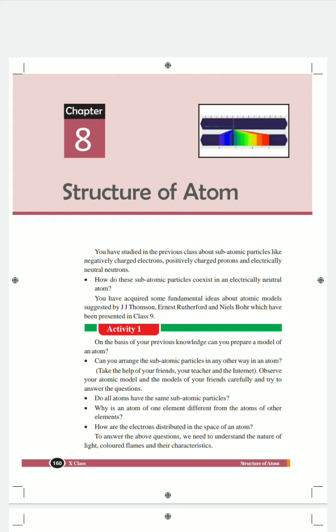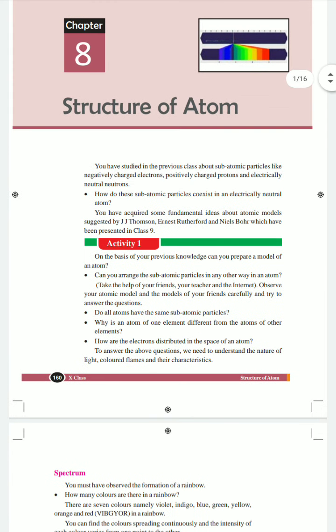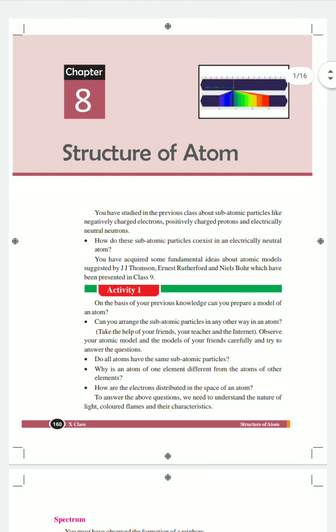Negatively charged particles are electrons, positively charged particles are protons, and the electrically neutral particles are neutrons. So these three are the subatomic particles of the atom.